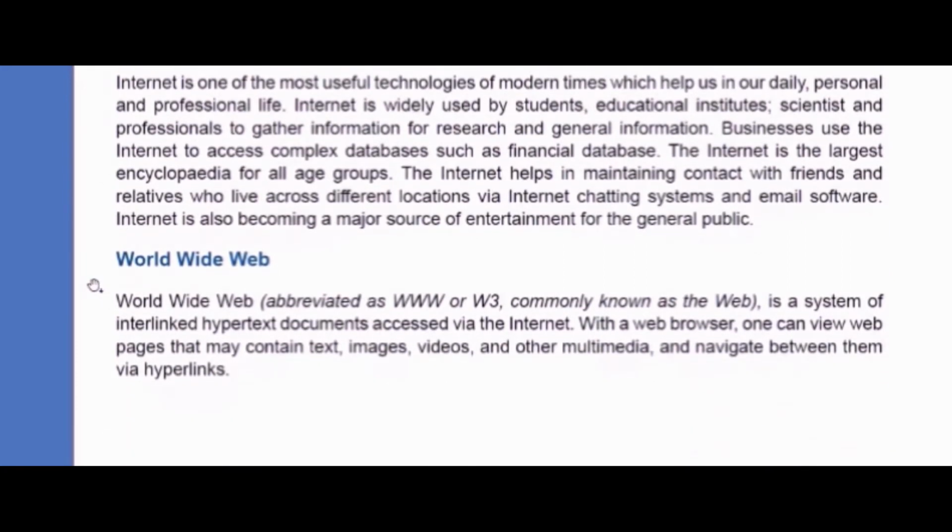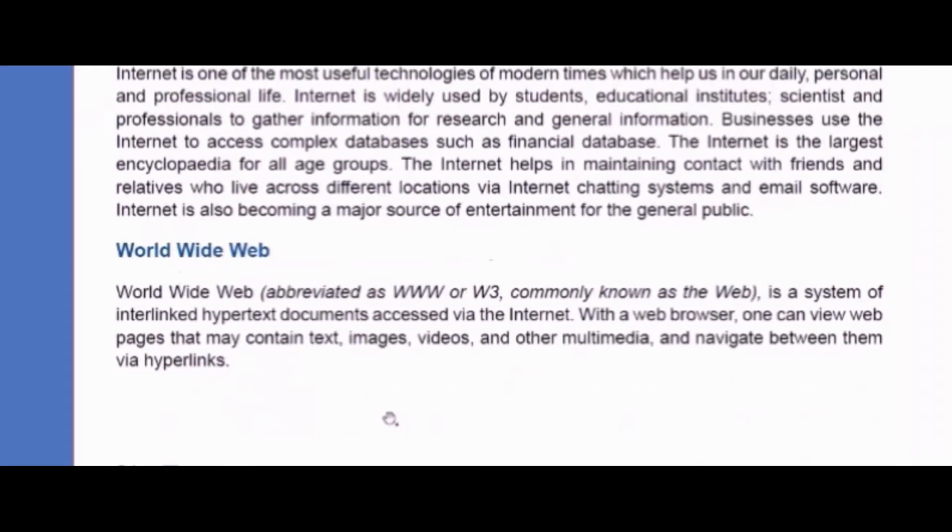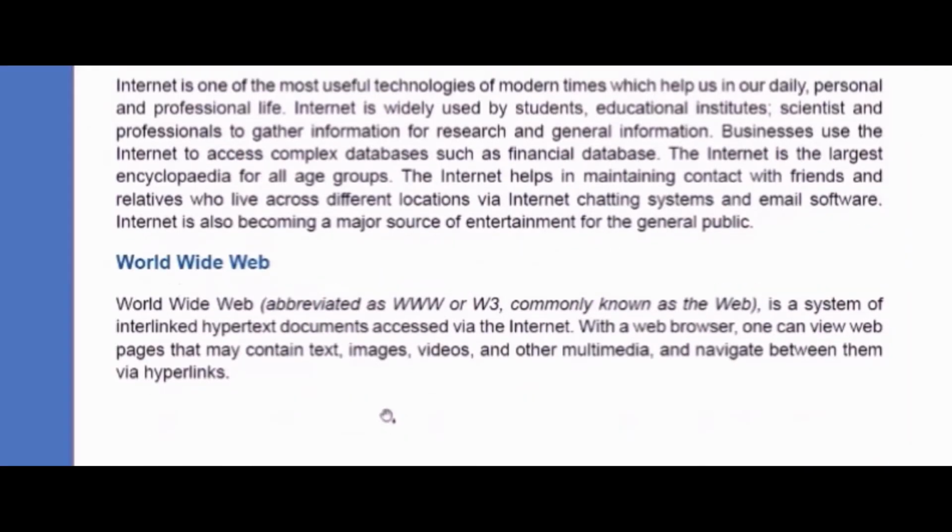Then the World Wide Web, which can be abbreviated as www or W3. It is also known as the web. It is a system of interlinked hypertext documents. A web page is a single page on the net, and a website is a collection of web pages, interlinked.